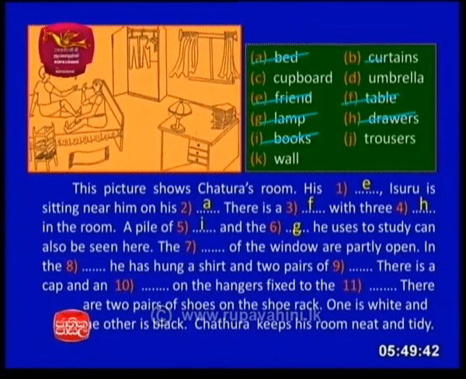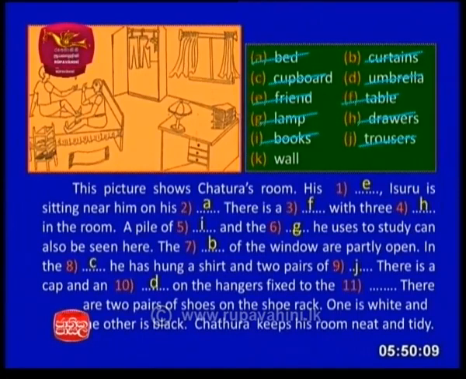The cupboard, the curtains of the window are partly open. In the cupboard, he has hung a shirt and two pairs of trousers. There is a cap and an